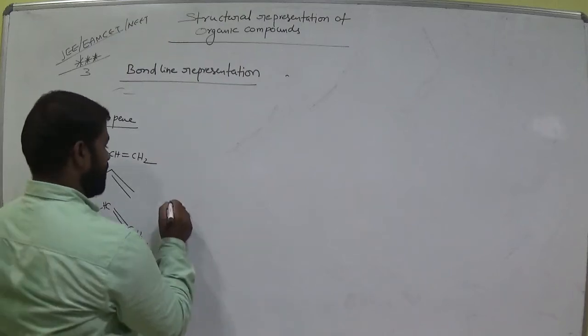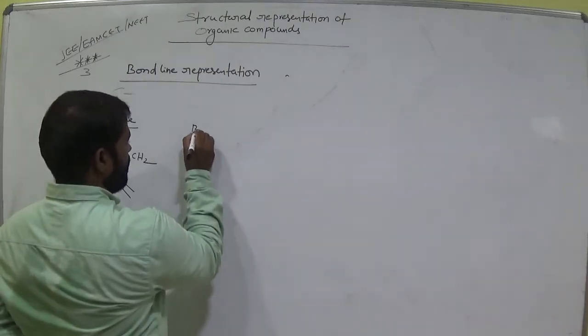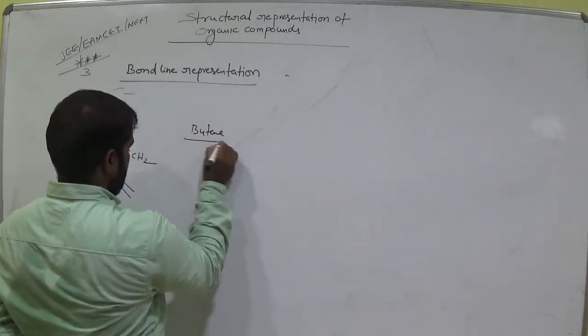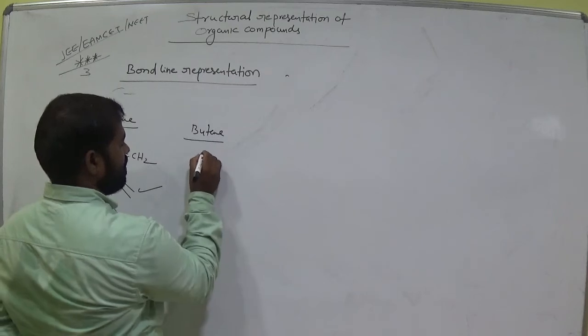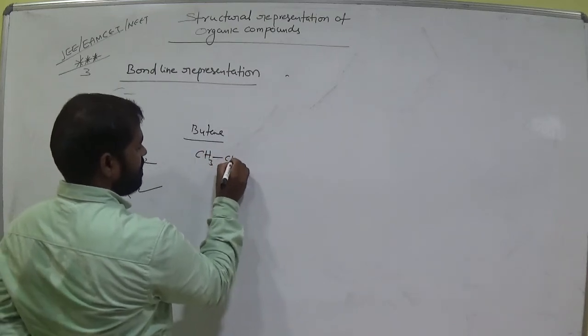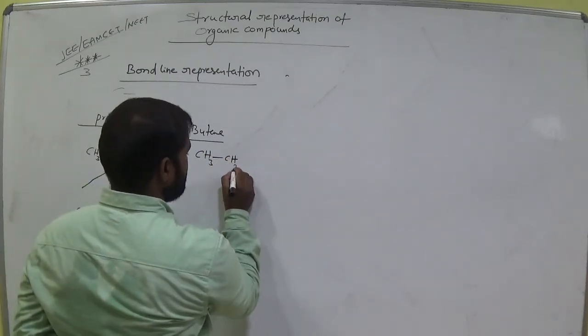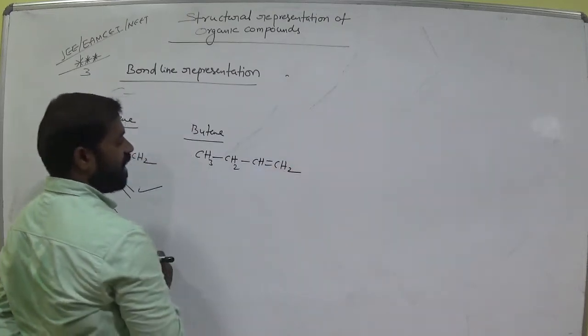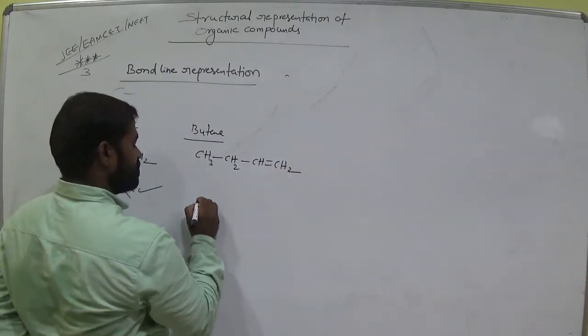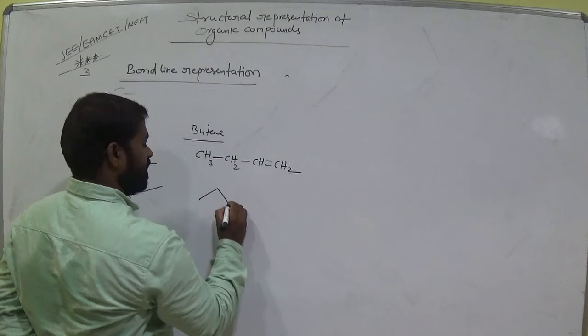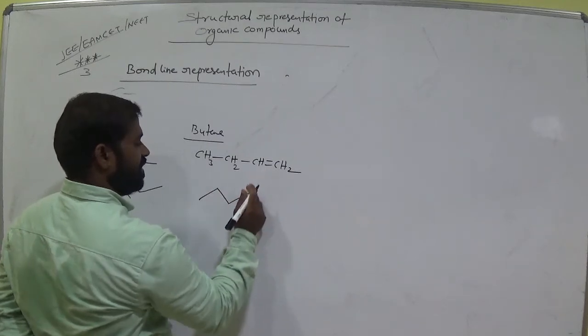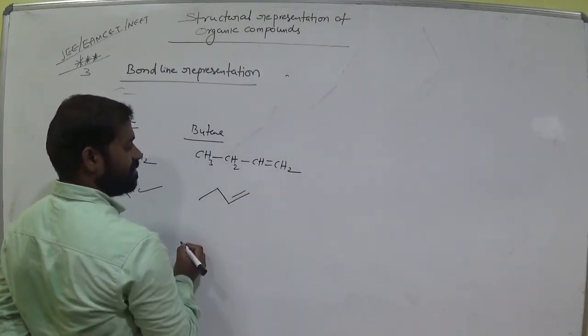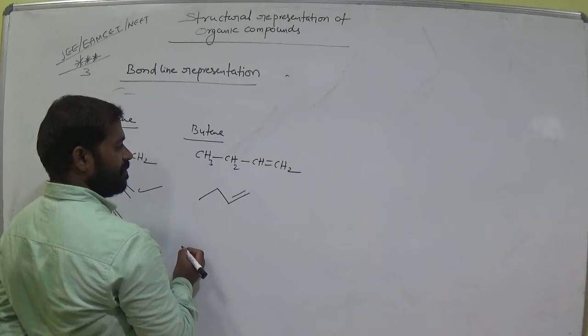Okay. Now for butene, this is bond line representation. Butene, CH3, CH2, CH double bond, CH2. Am I right? How many carbons? 4 carbons there we have. So 1, 2, 3, 4. Double bond in between these two carbon. Am I right? Clear?